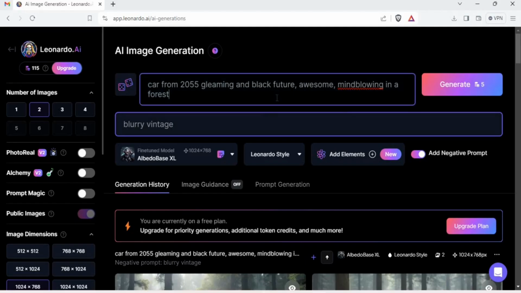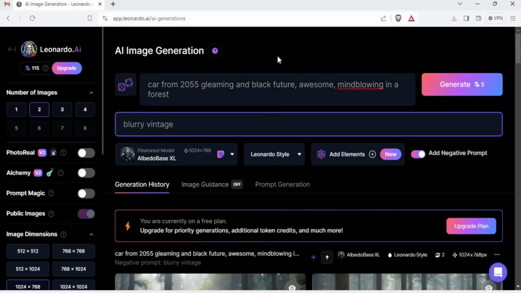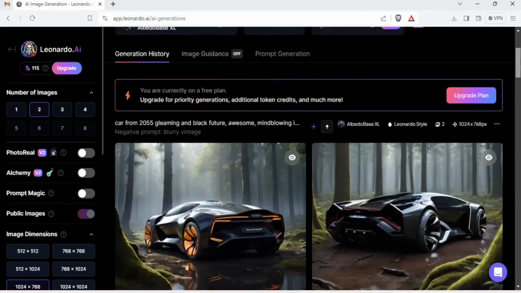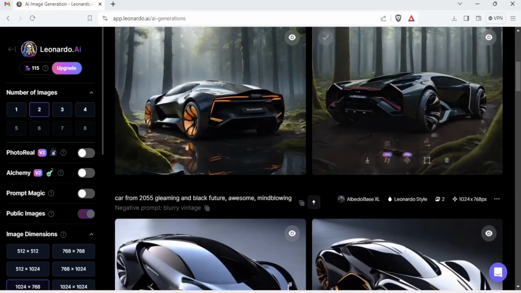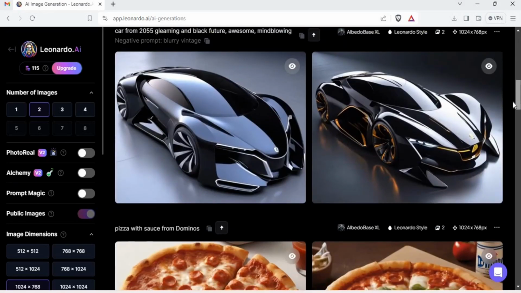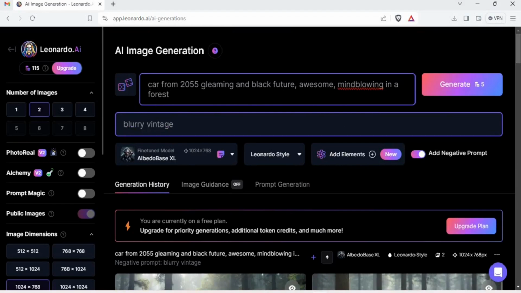Actually, to be honest, chain of prompts would be best learned from prompting with ChatGPT and playing with that. That's the best way to do that. But we can also do that with a text to image AI model as well. Let me show you how to do that. So as from the previous example, you remember we had these black futuristic cars which looked perfect. Now look at this one. Car from 2055, gleaming, black future, awesome, mind blowing, in forest. Let's add to it. Let's expand it.